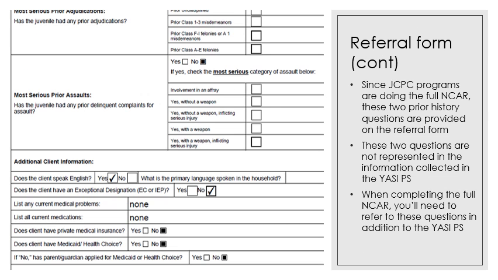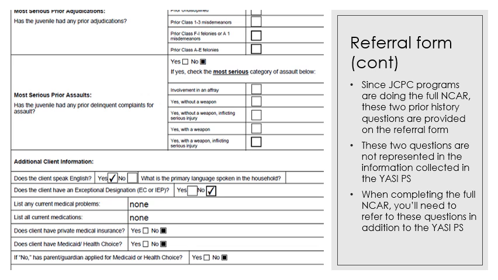Since JCPC programs are doing the full North Carolina Assessment of Risk, these 2 prior history questions are now provided on the referral form. These 2 questions are not represented in the information collected in the YASI pre-screen, and therefore you would need to request that information on the referral form itself. The questions correspond to the most serious prior adjudication and the most serious prior assaults, if any. This information will be provided on the referral form for any DJJ referrals.